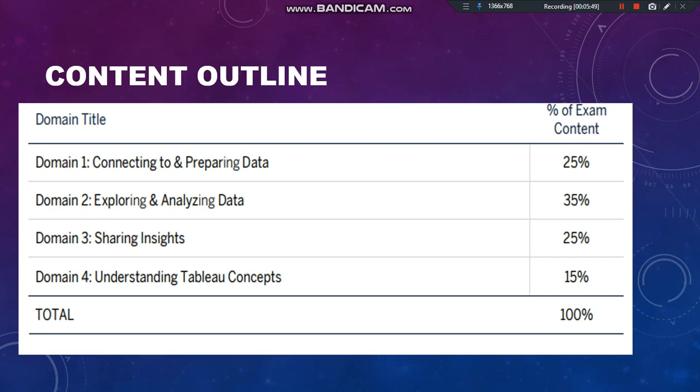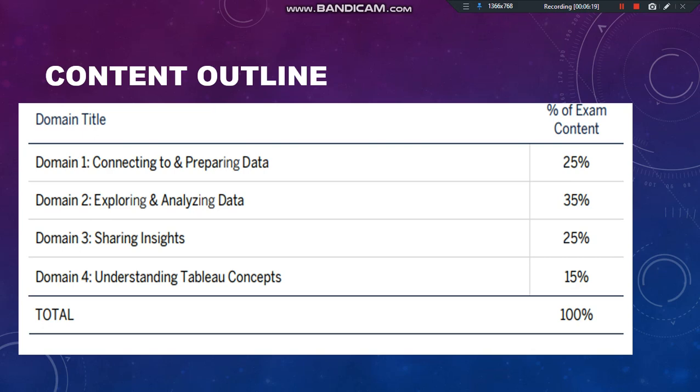The second domain includes exploring and analyzing the data. The total weightage is 35%. Here you can come up with the trends and analyze the data, where you can find very basic statistical observations for the data, which is most essential if you are preparing for any visualization. So based on that only you can create the visualization.